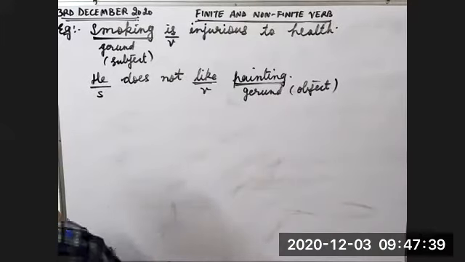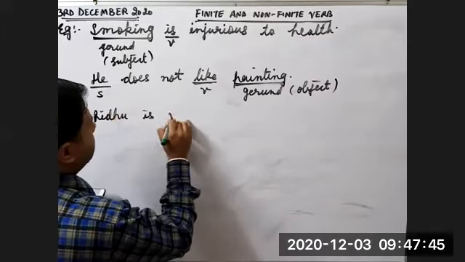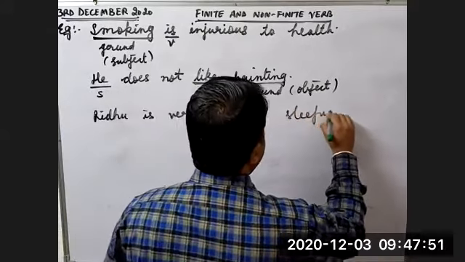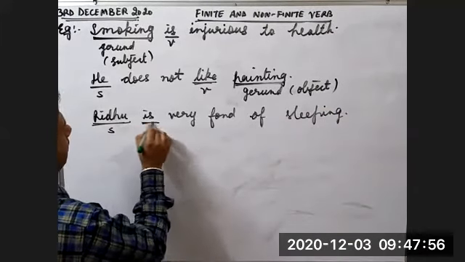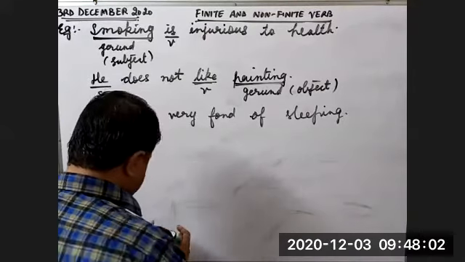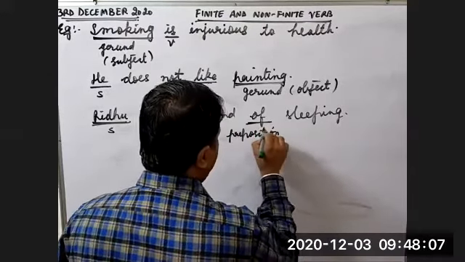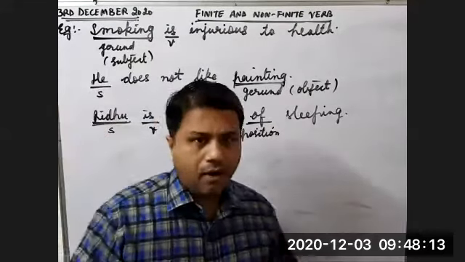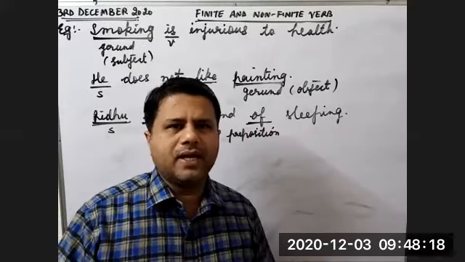Now, third example. Ridu is very fond of sleeping. What is Ridu? Ridu is the subject. What is the verb? Is is the verb. What is this of? Of is a preposition. And of what? Ridu is fond of what? Sleeping. Whenever we get the answer of what, it means we are talking about an object.